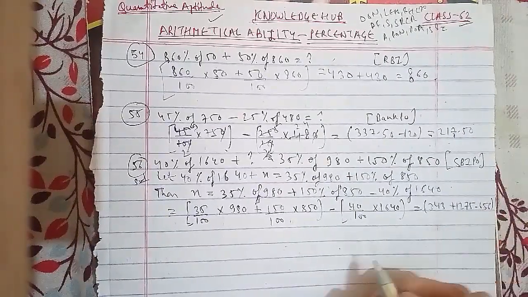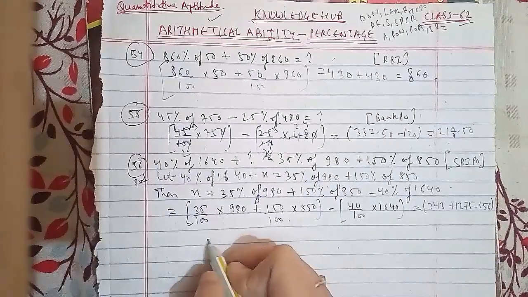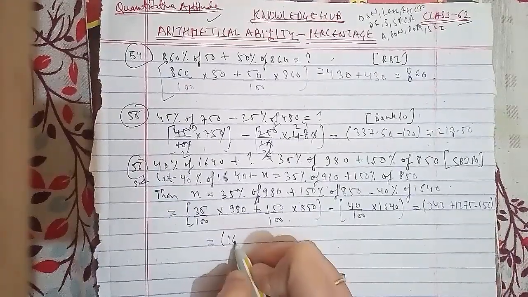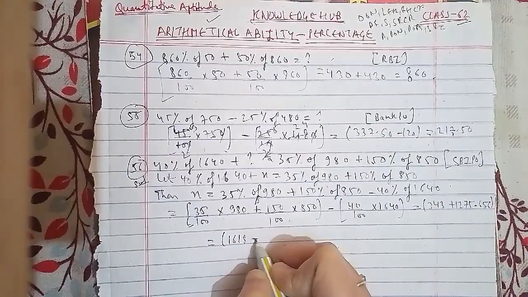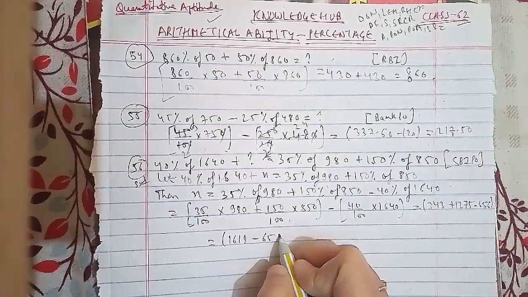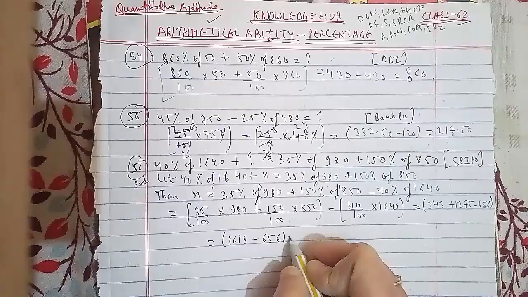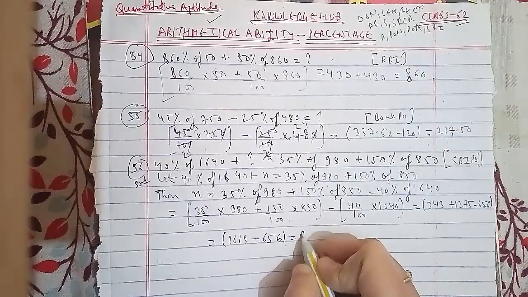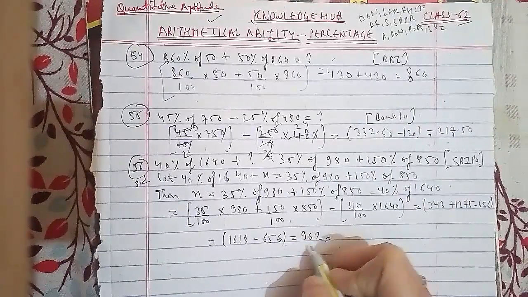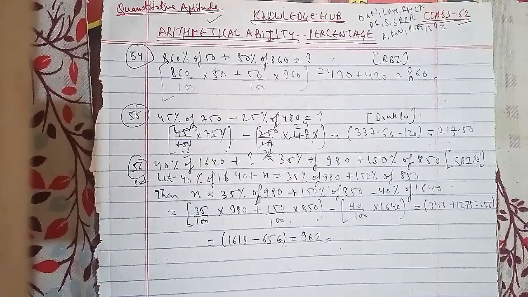So for the same, it will be equal to 1618 minus 656, which is equal to 962. That will be the right answer for this question as well.